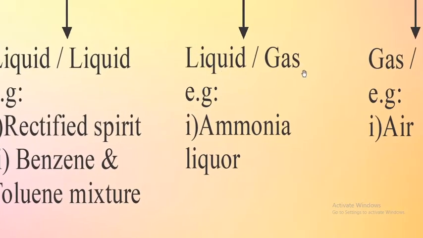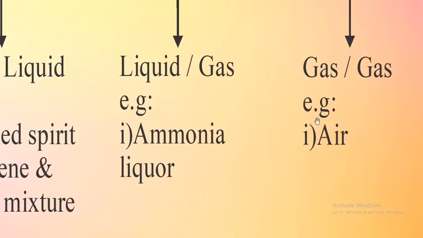Next, liquid gas homogeneous solutions. A very well-known example is aerated drinks or soft drinks. What happens in those? They dissolve carbon dioxide gas into water. So gas is dissolved into water or liquid. We can call them gas liquid homogeneous solutions. Next, gas mixture.